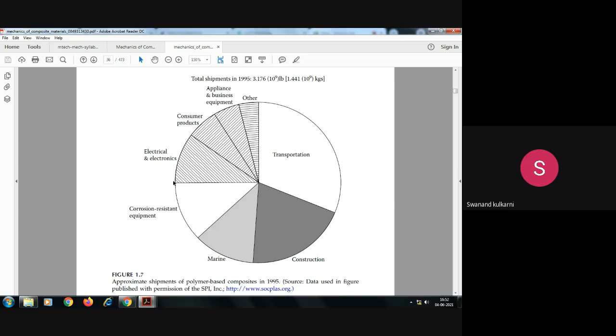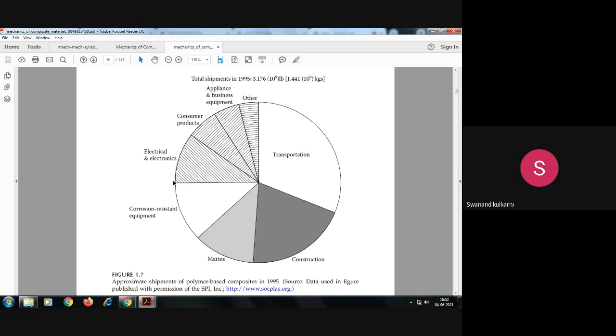So an RCC pillar or RCC beam is an example of a composite material. Is it okay? So transportation and construction are very important parts of the application of composite material. Then the marine industry,